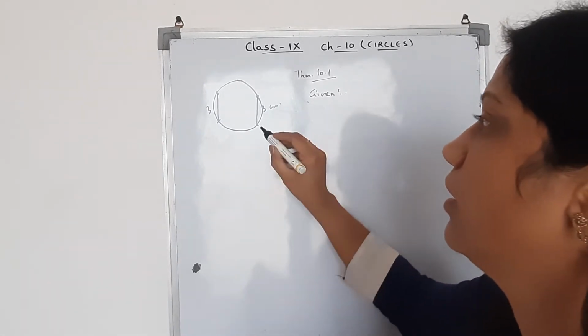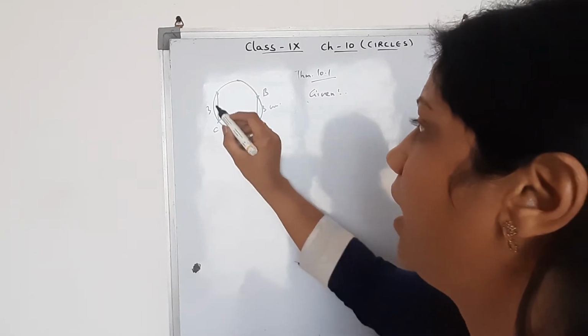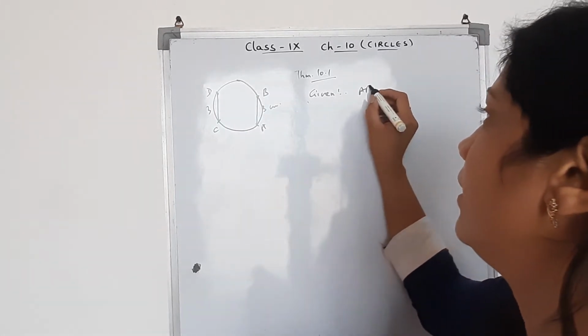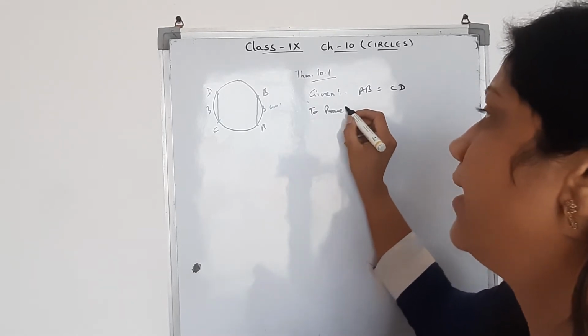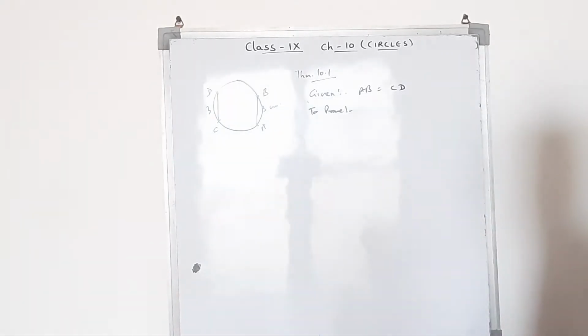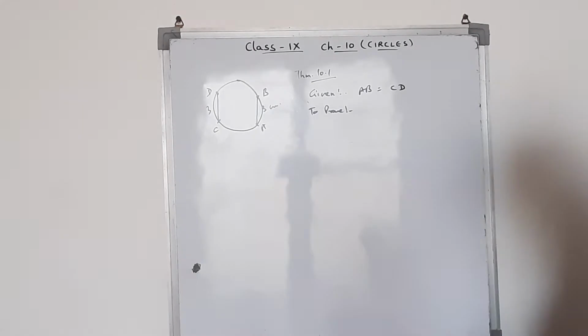Given that AB and CD are equal to each other, we need to prove that equal chords of a circle subtend equal angles at the center.